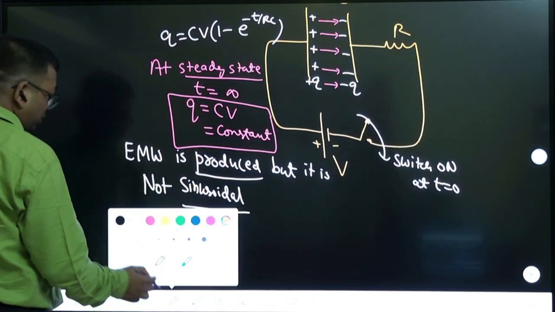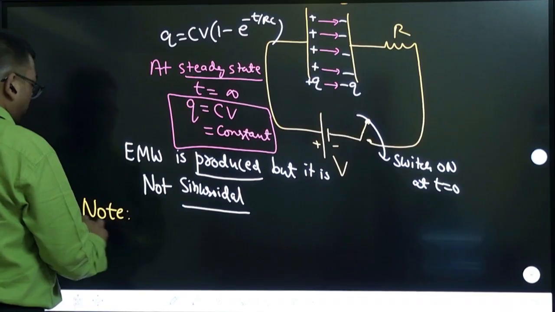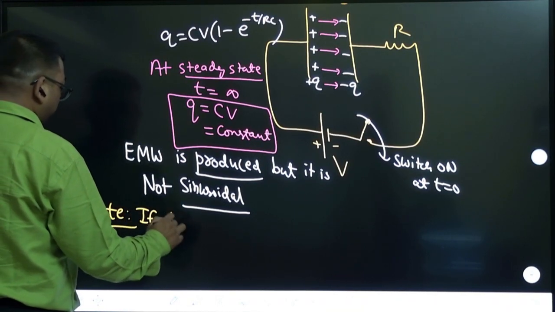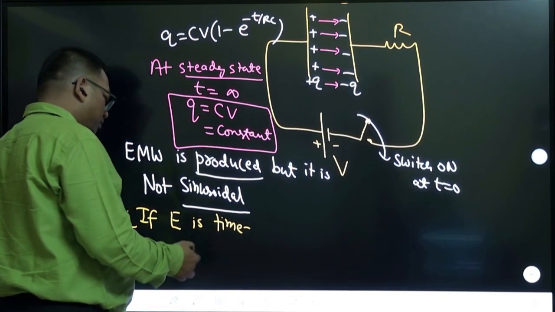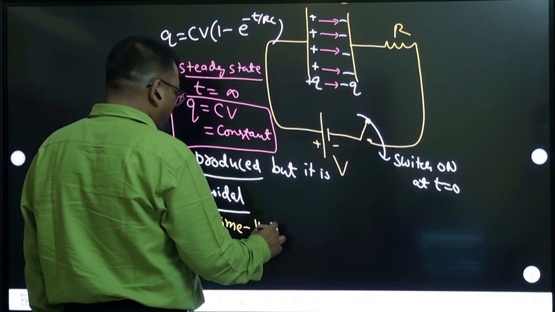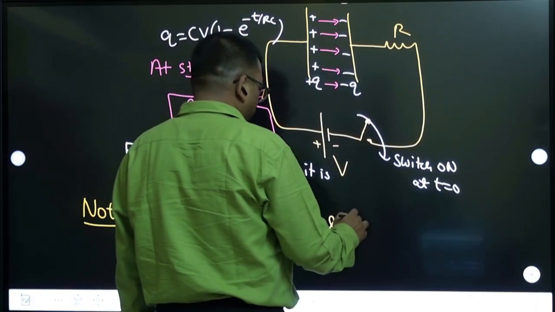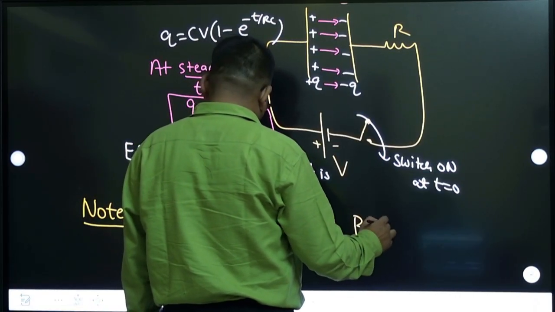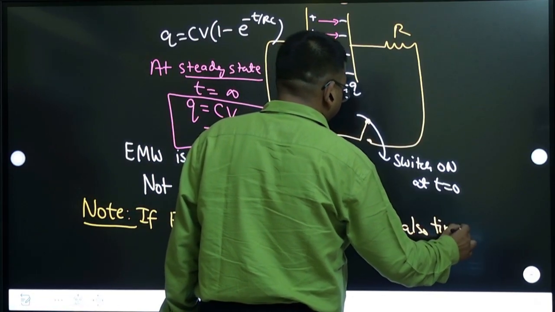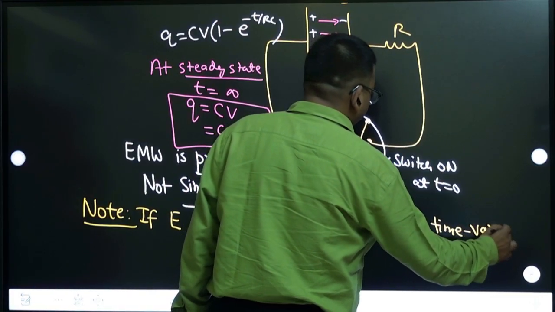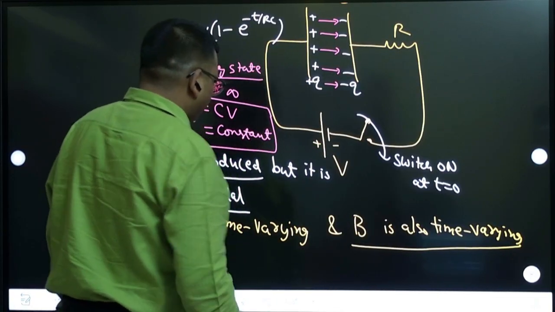If electric field changes with time, if electric field is time varying, and magnetic field is also time varying, it will automatically become time varying, right? Because if electric field is time varying, it will produce time varying magnetic field, and that will produce this.